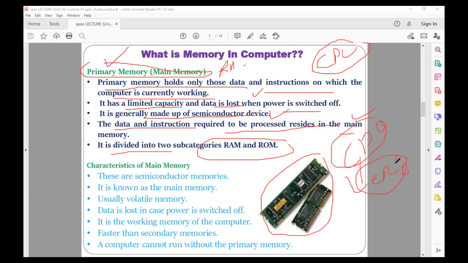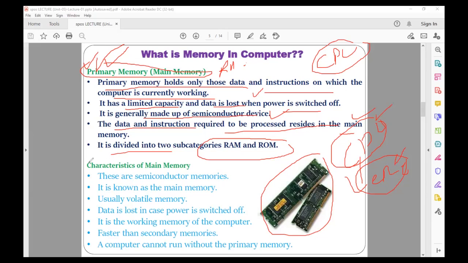So our primary memory is utilized when the CPU is executing some instruction, and the data and instructions required for this execution currently are stored in the primary memory. Understood? Not all the data and instructions present on your computer are stored on the primary memory or the RAM. Only which kind of data and instructions get stored on the primary memory? Only the data and instructions required for the current execution, or the data or instructions on which the CPU is currently working.